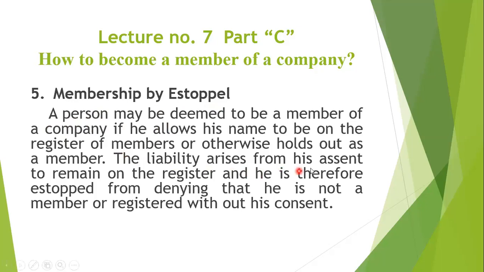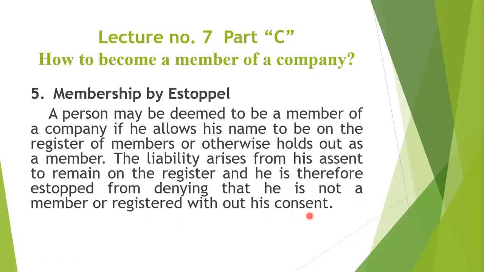The liability arises from his assent to remain on the register, and he is therefore estopped from denying that he is not a member or that he was registered without his consent.